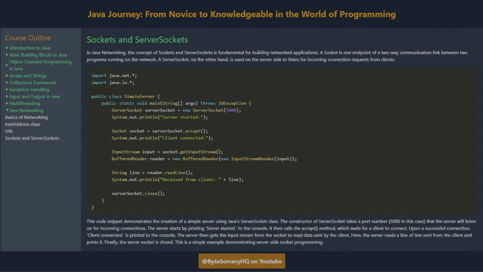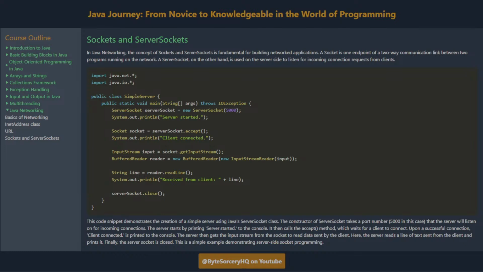Sockets and ServerSockets. In Java networking, the concept of sockets and server sockets is fundamental for building networked applications. A socket is one endpoint of a two-way communication link between two programs running on the network. A server socket, on the other hand, is used on the server side to listen for incoming connection requests from clients. This code snippet demonstrates the creation of a simple server using Java's ServerSocket class.